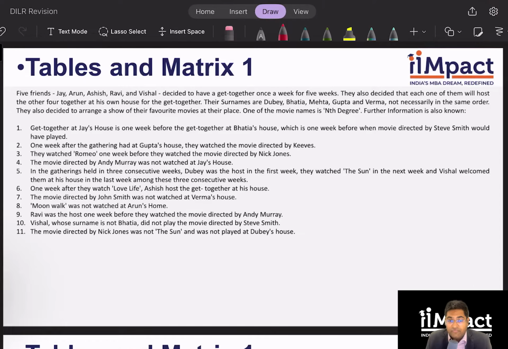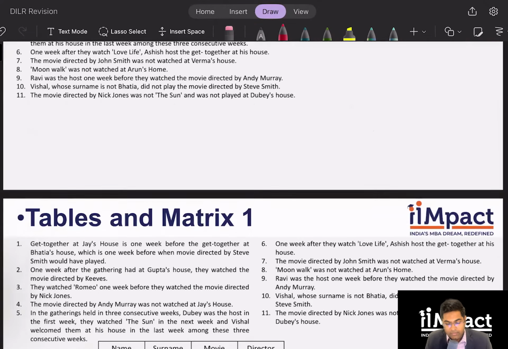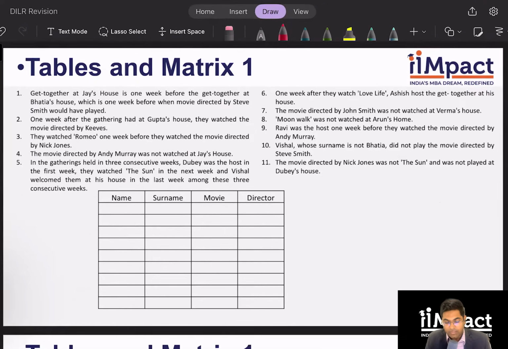So clearly, I have 5 friends, I have their surnames, and I have 5 movies. And if I quickly glance through the clues, I have a lot of clues, that is 11. And I also know that there is another attribute, which is the director. So we'll have to essentially map the name, the surname, the movie they showed at their party, and the director who directed that movie. Let's start making the table and see how we can crack this very, very quickly and simply. Guys, what is the one thought process that we need to have in this kind of a set when you have so many clues and so many variables that we need to map?